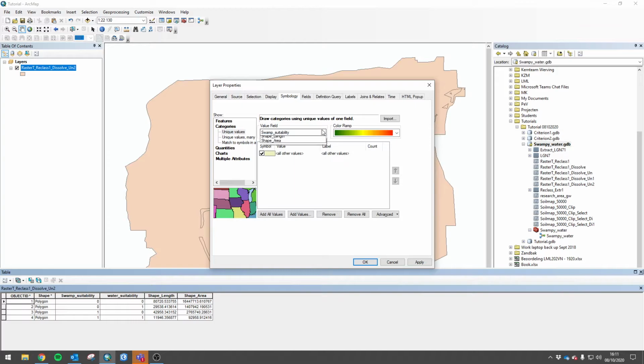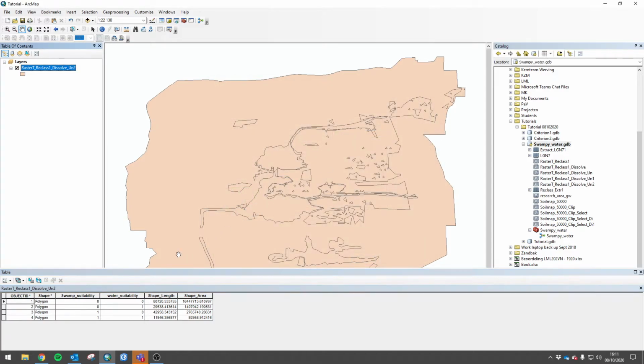So we can go ahead and we can change the colors of this, go into categories, but hey, we've got swamp suitability and water suitability. But I thought we unioned them and we wanted to show them all as one. Correct, you are. We currently have two individual columns. And what we want to do is combine them so that these 0 and 0 combined are still 0. That we get the 1 and the 0 and the 1 as being 1, and that we get this 1 and 0 as 1, and this 1 and 1, because that's the one that we like. This is double suitability here. We want that as a number 2.